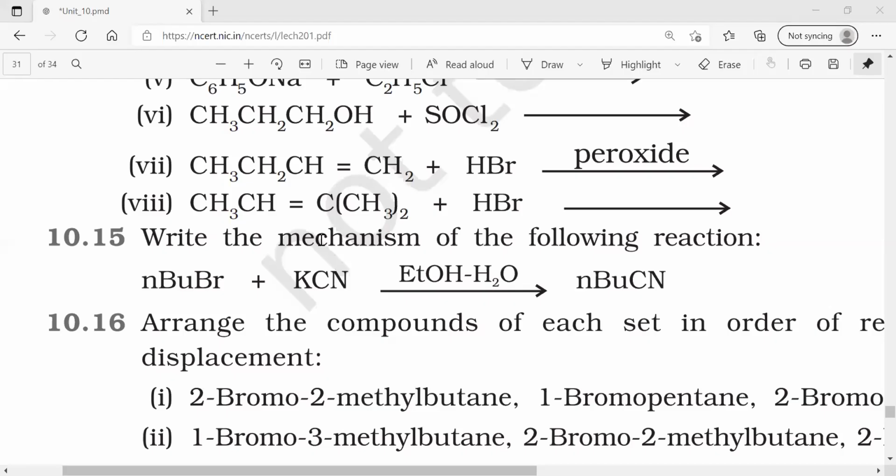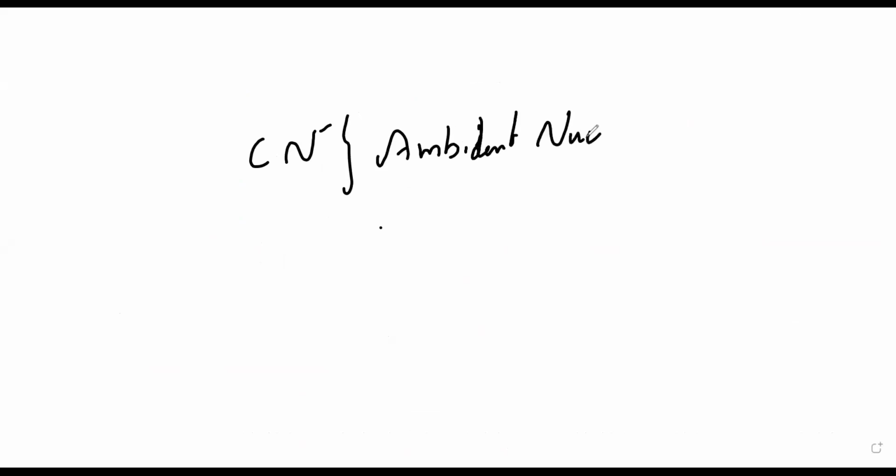Coming to the mechanism of the reaction, n-butyl bromide, there is a butane thing, correct? With KCN, and again the butane is coming with cyanide. So the most important thing for us to know in this reaction is, what is the CN minus basically? It is an ambidentate nucleophile. If you don't know what an ambidentate nucleophile is, don't worry, because I'm going to write what it is.